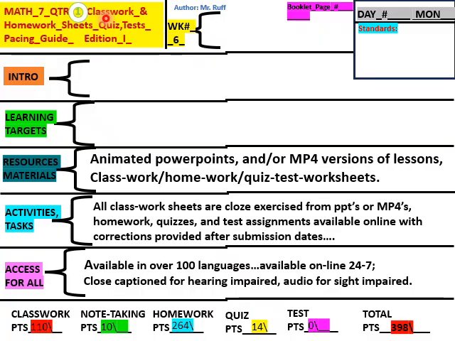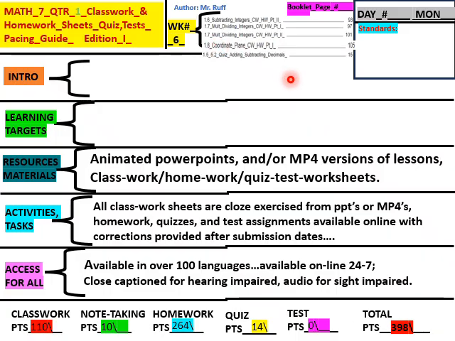Math 7 Quarter 1 Classwork Homework Sheets, Quiz Test Pacing Guide Edition 1, and then our actual lessons here for Week 6. What are we going to study in Week 6? Well, we're going to study subtracting integers, Classwork Homework Part 2. We start at 1.6 Part 2.